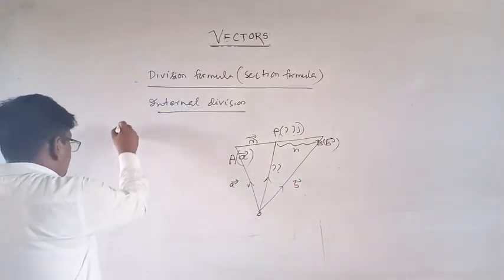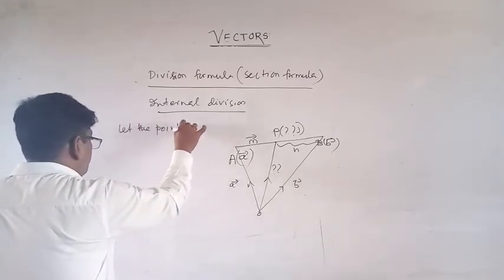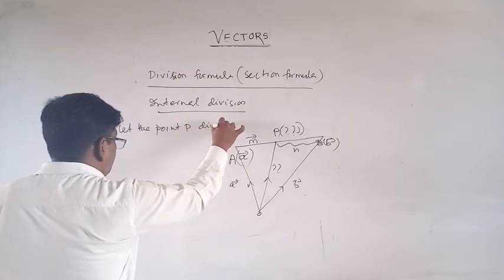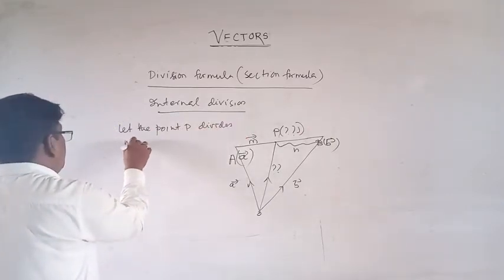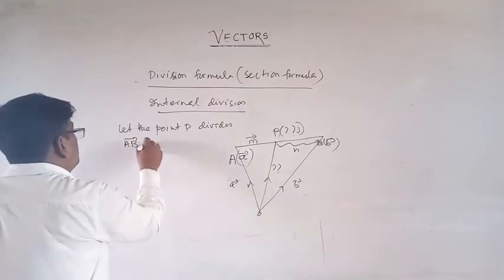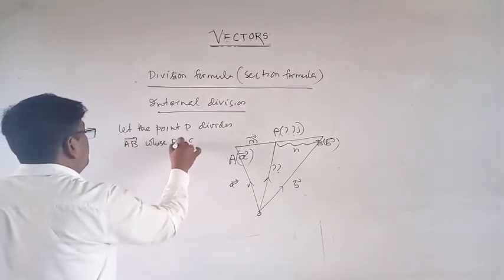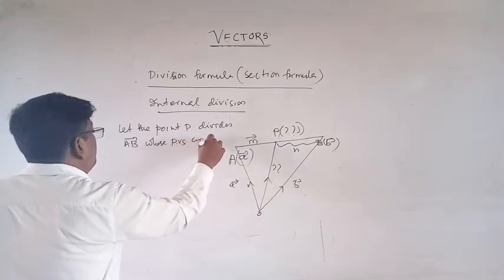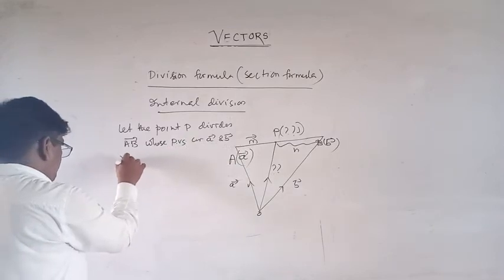Now let the point P divide the vector AB, whose position vectors are A vector and B vector respectively.